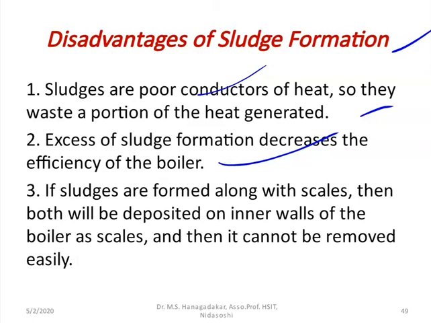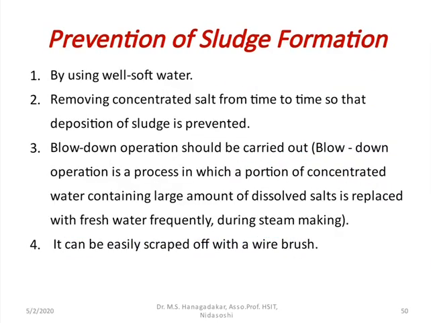If sludges are formed along with the scales, then both deposit on the inner walls of the boiler, and as the scale forms, it becomes very difficult to remove. So these are some disadvantages of sludge formation.